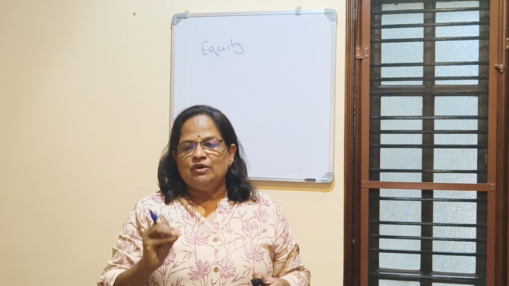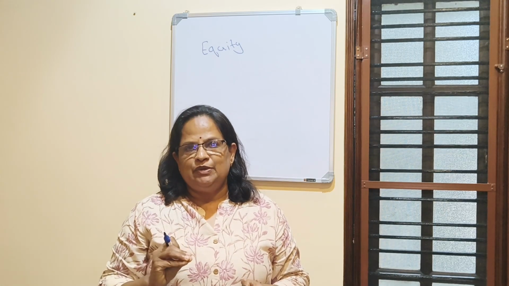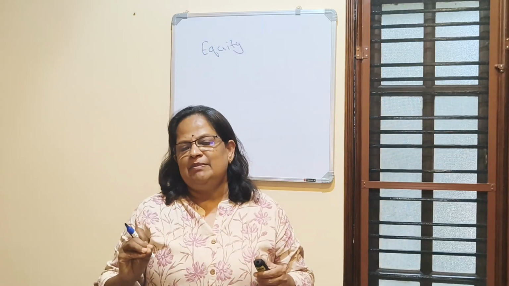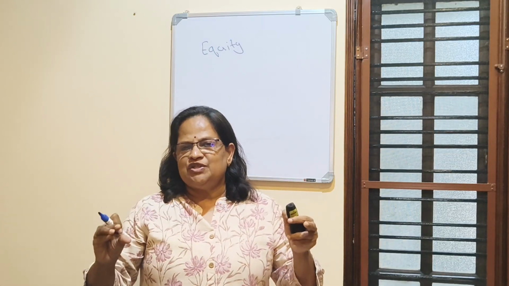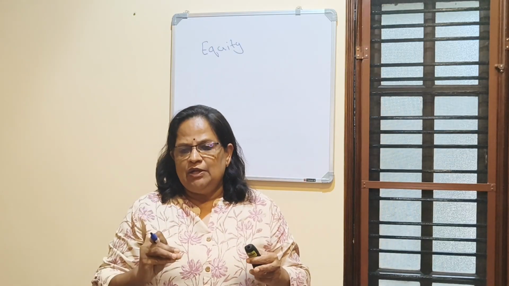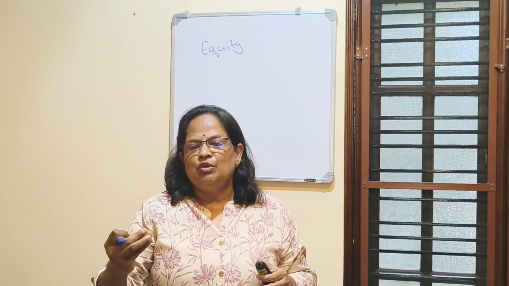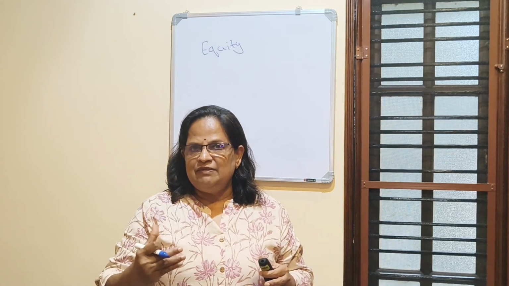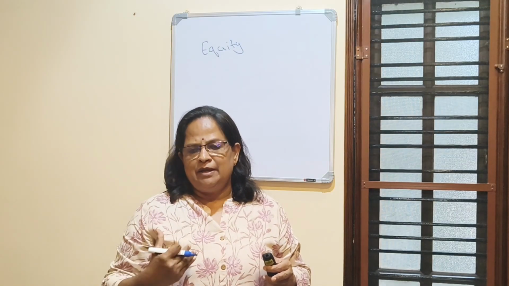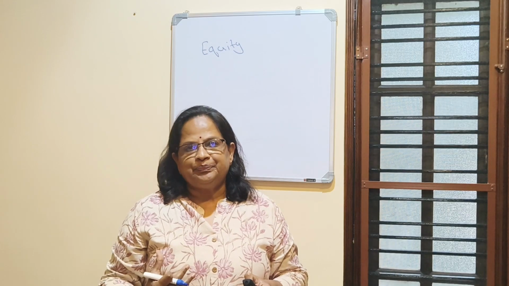There are two types of canon of equity, we can say that. One is horizontal equity, second is vertical equity. Now, what is horizontal equity? People with the same income should pay the same tax. People coming in the same tax income, they are paying the same tax. Second is vertical equity. People with higher income should pay more tax. The rich people will be paying more, middle income will be paying comparatively less, and the lower level will be paying less compared to middle income and higher income. Now, it promotes justice and social equality.